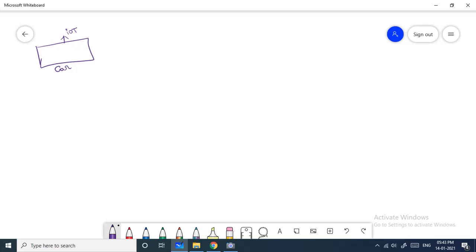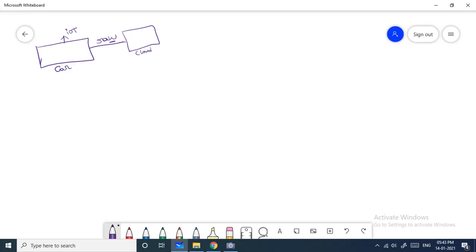Once the data is collected, the data which the IoT sensor is collecting we can call raw data. Now I am trying to read this raw data by using a cloud server. In the market there are a huge number of cloud servers.